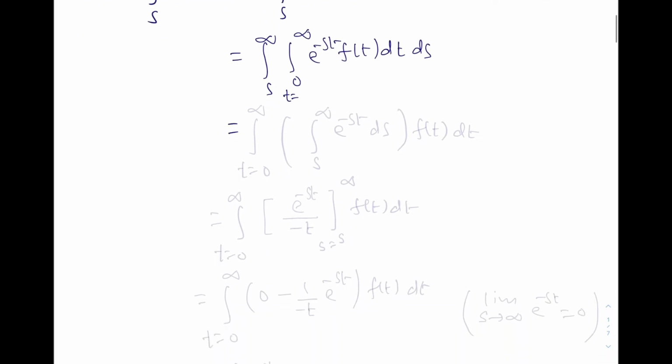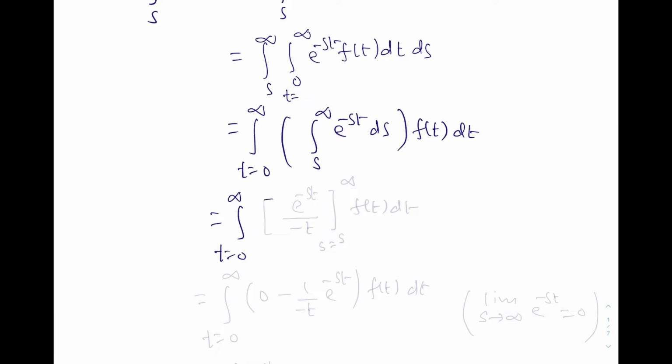Okay, we can now write this as integration t from 0 to infinity, and this is integration s to infinity e to the power minus st ds and ft dt. So this is equal to integration from 0 to infinity, that is for t.